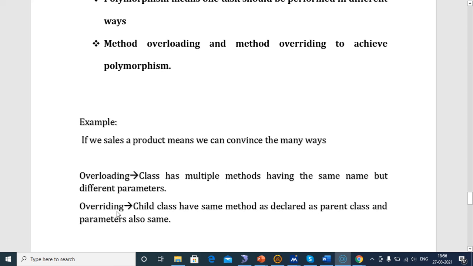Overloading and overriding. Overloading means the class has multiple methods with the same name but different parameters. If a class has methods with the same name but they pass different parameters, that is overloading. Overriding means the child class has the same method as declared in the parent class and the parameters are also the same. This is the difference between overloading and overriding.